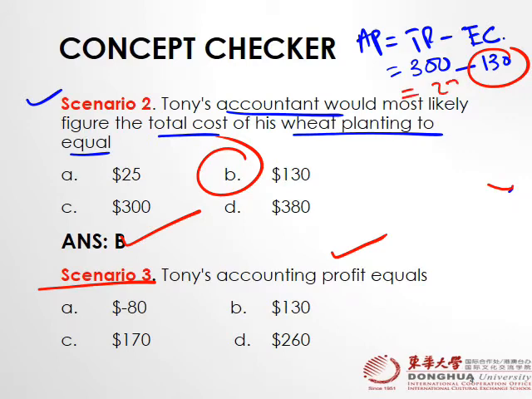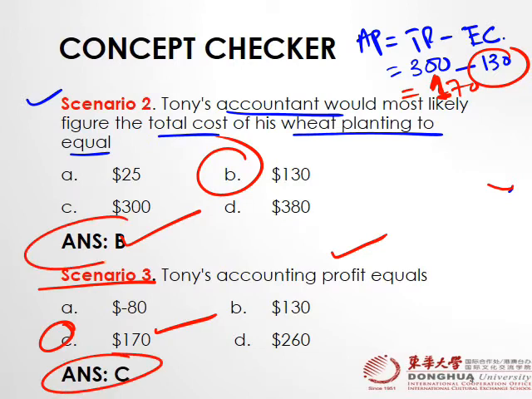How about scenario 3, in which we talk about accounting profit? The accounting profit would be 270. Not 270, it's 170, sorry. Right? 300 minus 130, answer is 170. Let's see the answer. So if you guessed the answers B and C, then you are really in good shape.